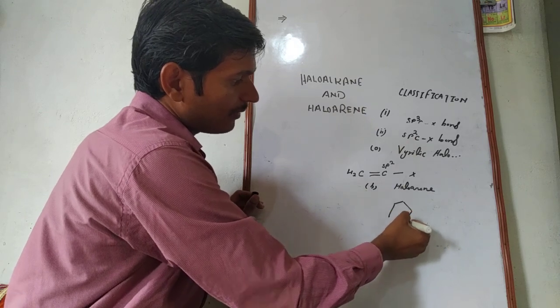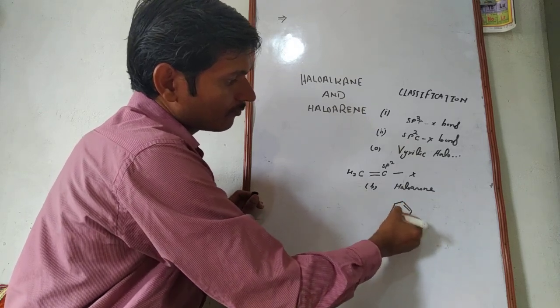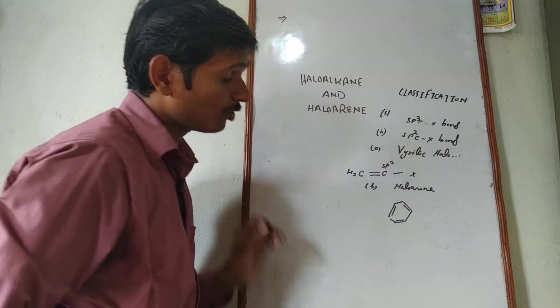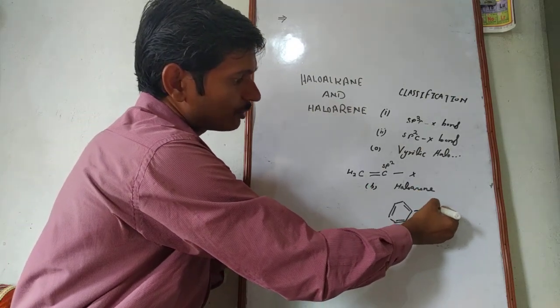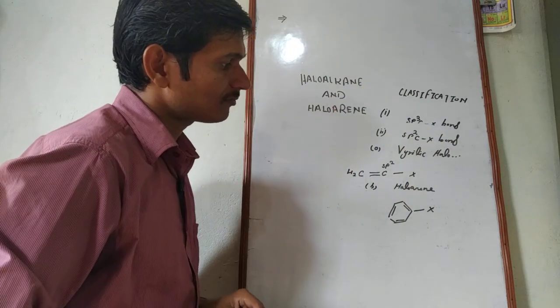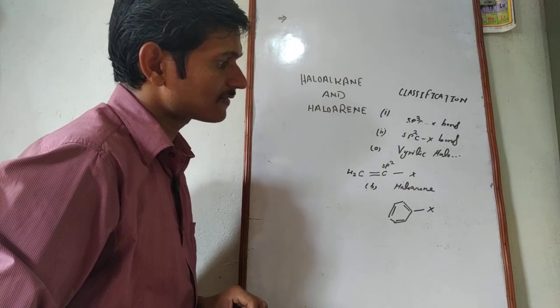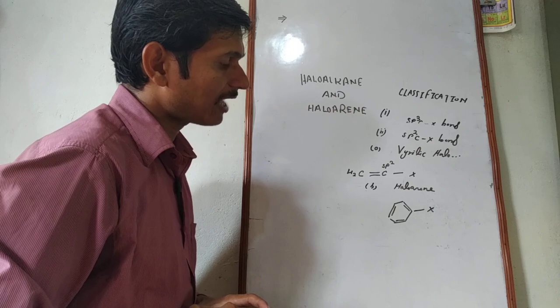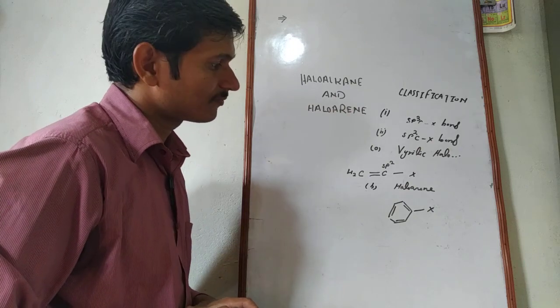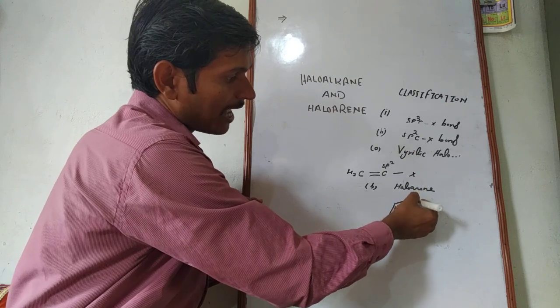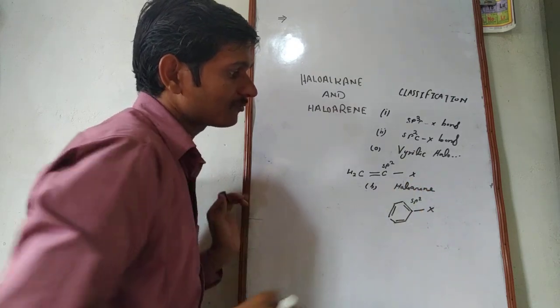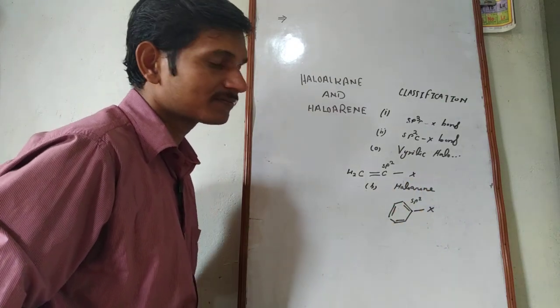If a benzene ring and the carbon present on that ring is chemically bonded to a halogen atom, this class makes it haloarene. In that case, you may see that the carbon present is sp2 hybridized and is part of the benzene ring.